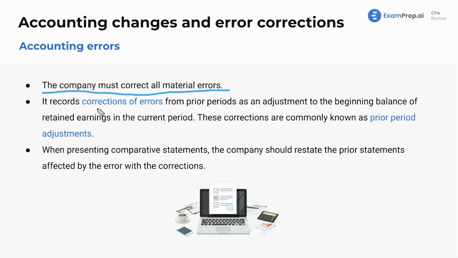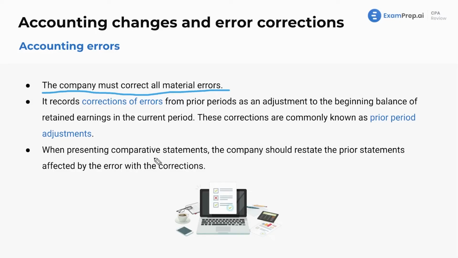It records corrections of errors from prior periods as an adjustment to the beginning balance of retained earnings in the current period. These corrections are commonly known as prior period adjustments. What a revolutionary phrase. Adjustments in the prior period are prior period adjustments. I'm blown away. That is creative.